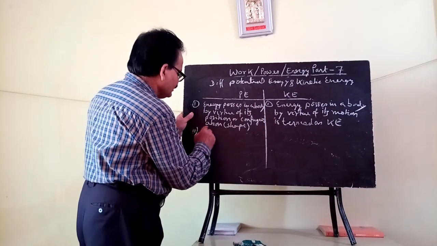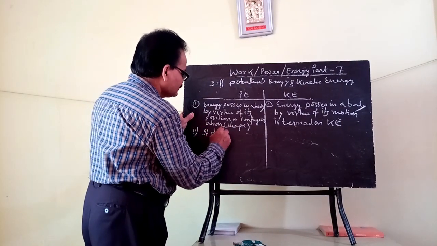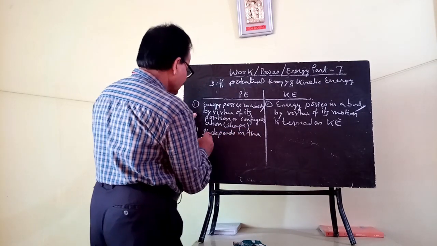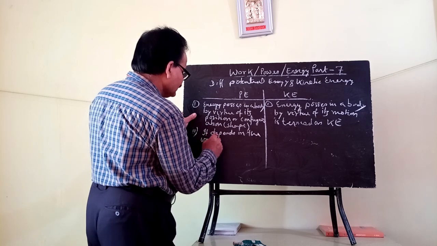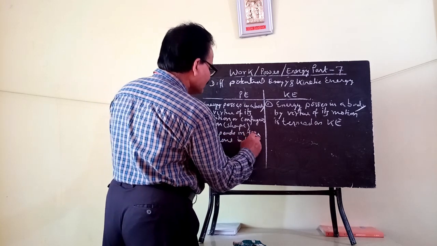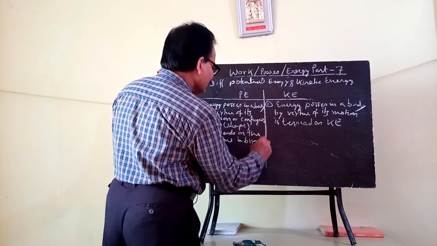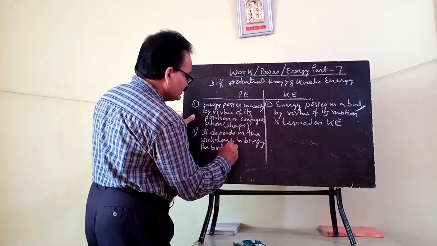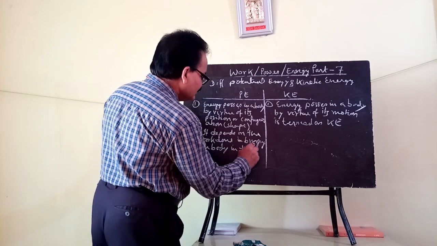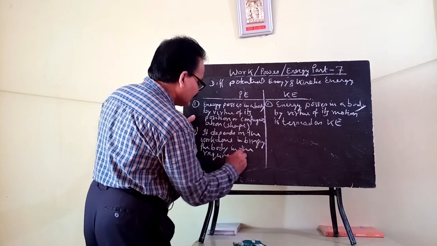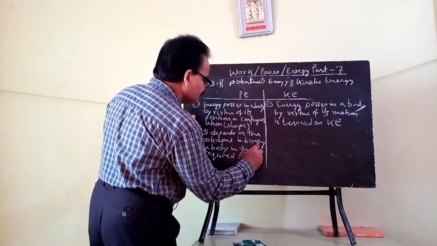So it depends on the work done in bringing the body into the required position or shape.